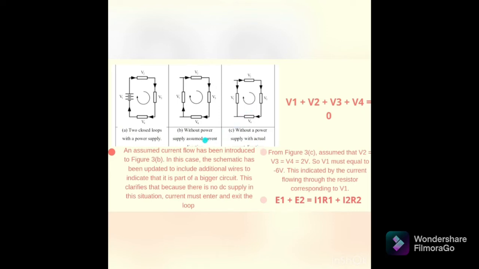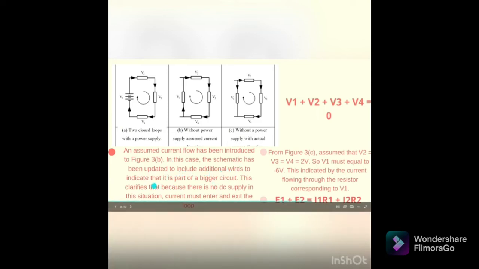An assumed current flow has been introduced in figure 3b. As you can see, in this case, the schematic has been updated. It includes additional wires to indicate that it is part of a bigger circuit. This clarifies that because there is no DC supply in this situation, current must enter and exit the loop.